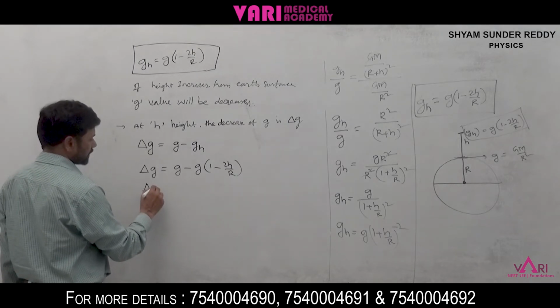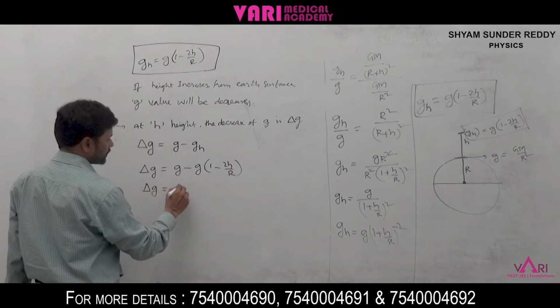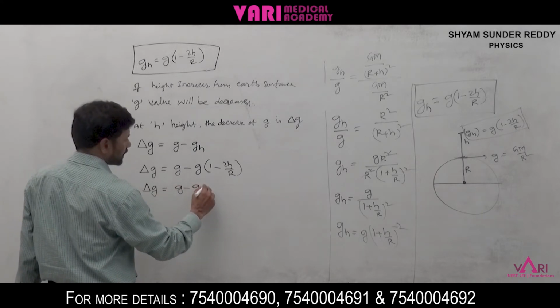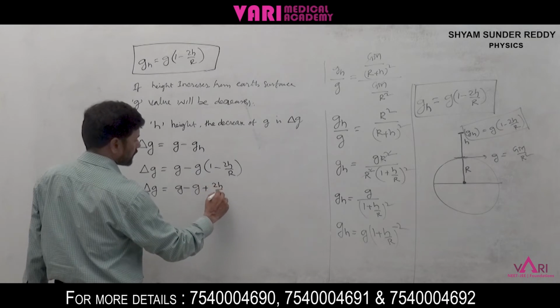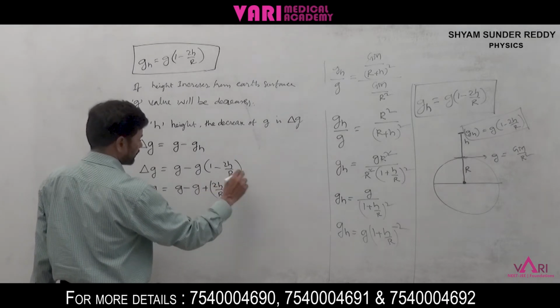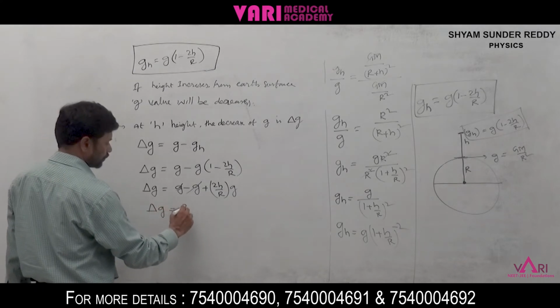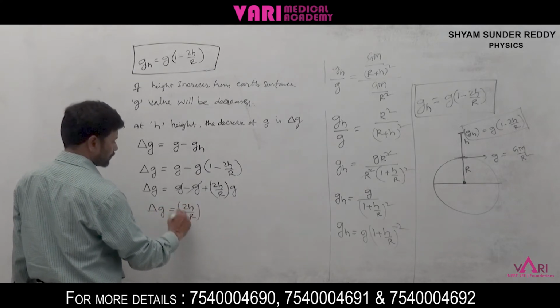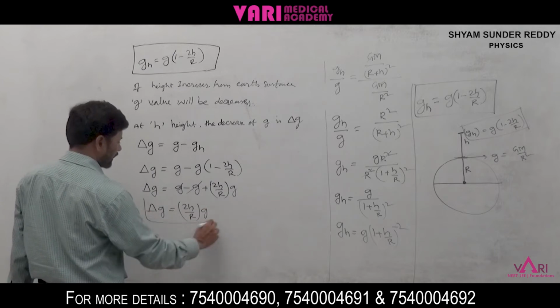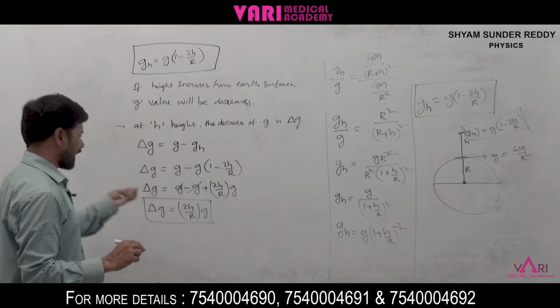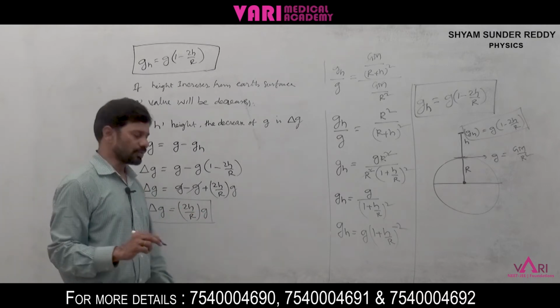So delta g is equal to g minus g plus 2h by R into g. These two get cancelled. Then delta g is equal to 2h by R into g, the decrease in g value at some height.